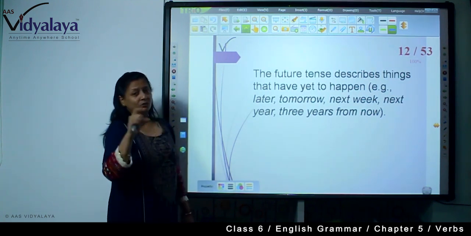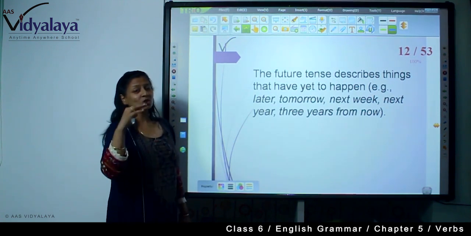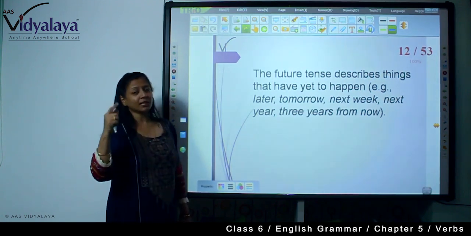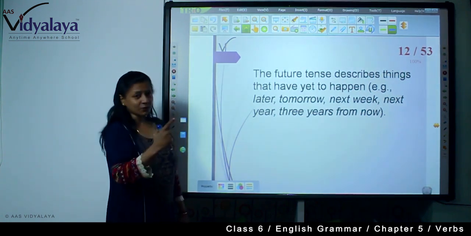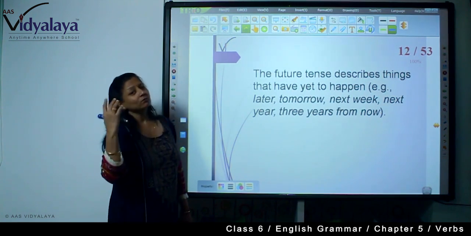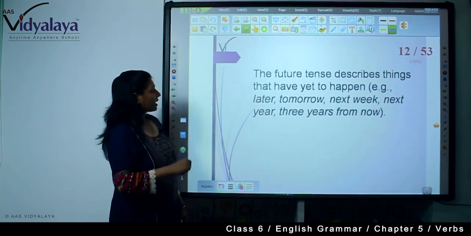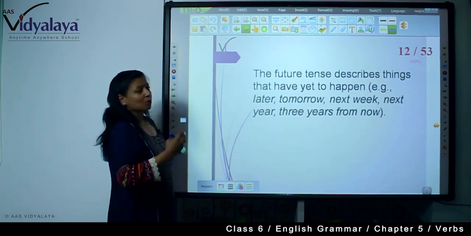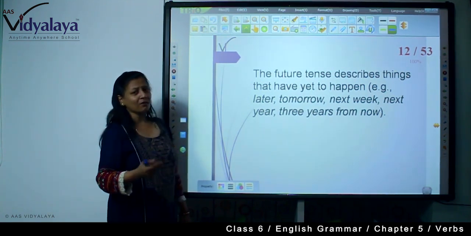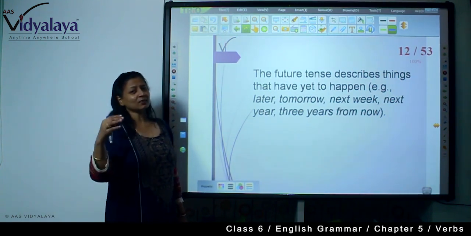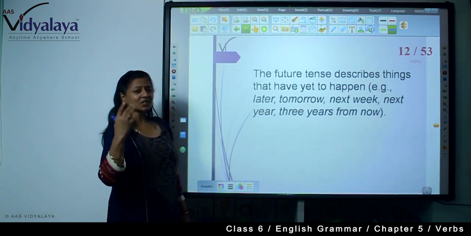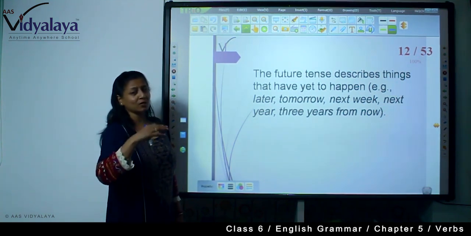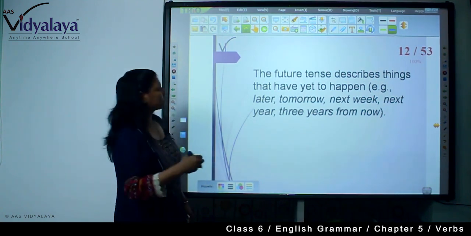For example, the words that we will write: later. I shall join you later. Tomorrow I will meet my teacher. Next week I am going abroad, wherever. Next year I shall complete my degree course. Three years from now I shall be in another place. So in this way you can express your future planning, your future expectations, with these words and phrases.